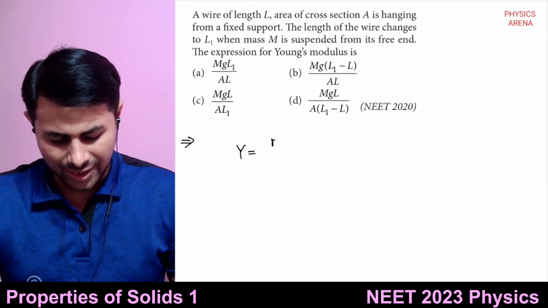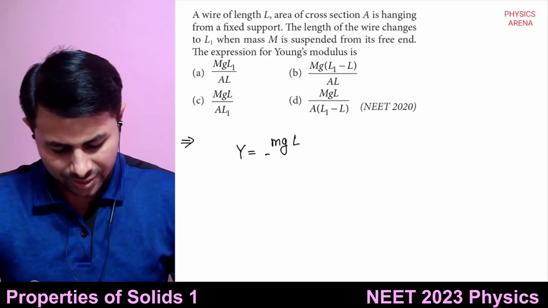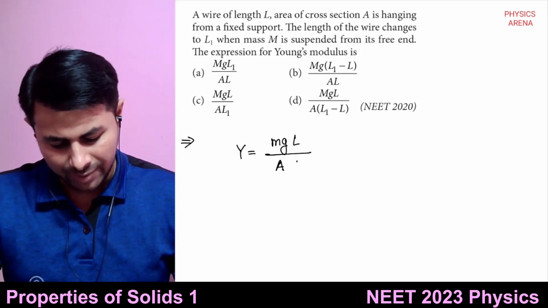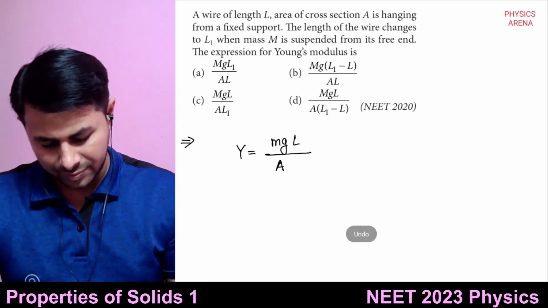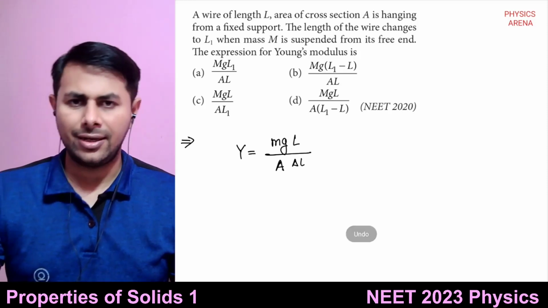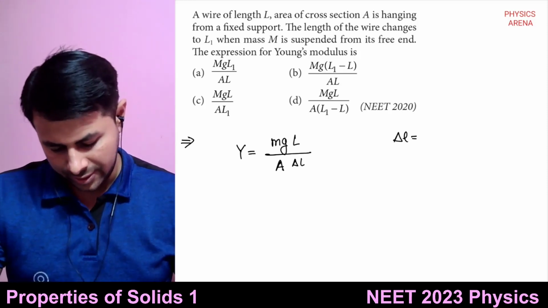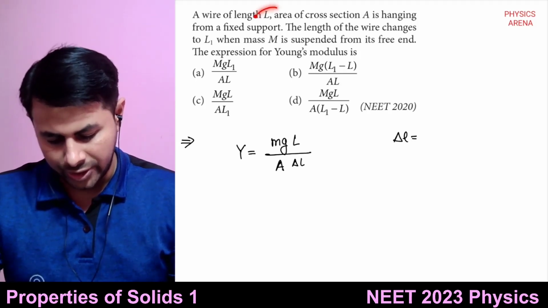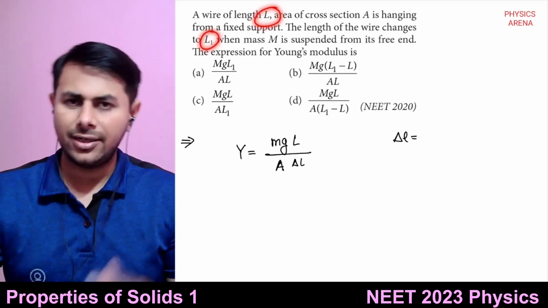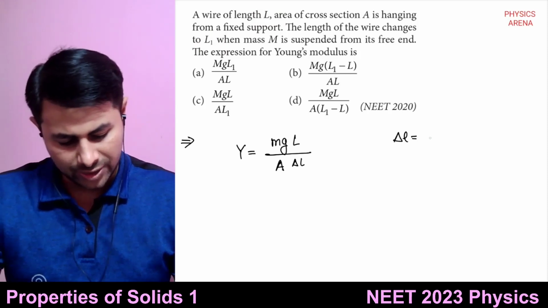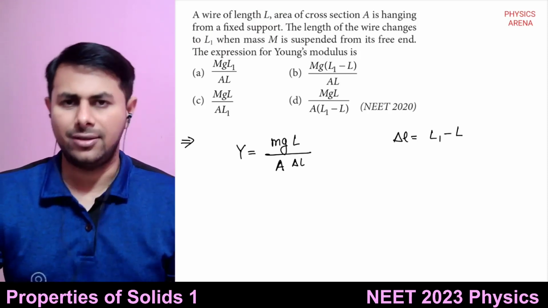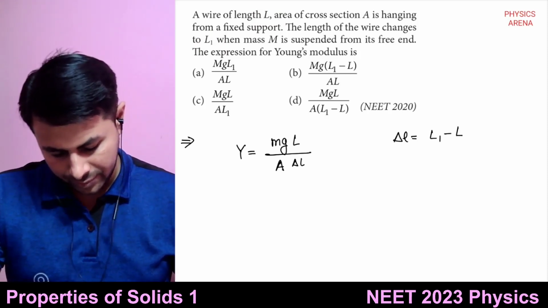It is MgL divided by A multiplied by delta L. What is delta L? It's change in length. The change in length is equal to, original length is L, final length is L1. So how much is change in length? L1 minus L, right?